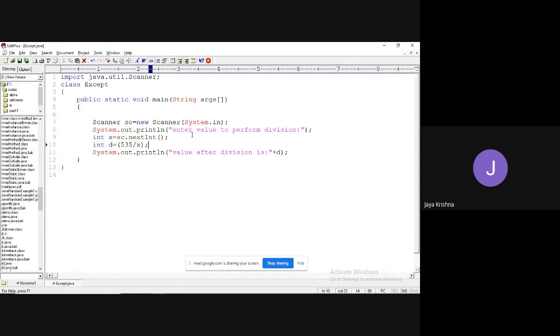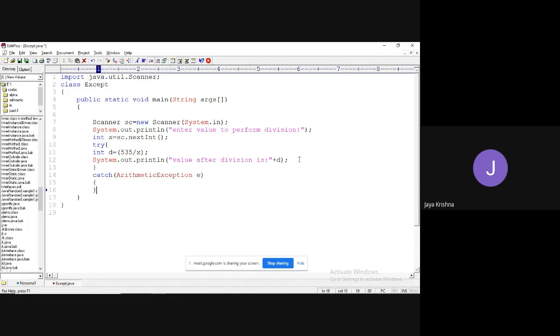So then what I will do is make this in a try block. Once I write a try block, there should be at least one catch block. So what kind of exception is it going to raise? Arithmetic exception. I'm going to type the exception.